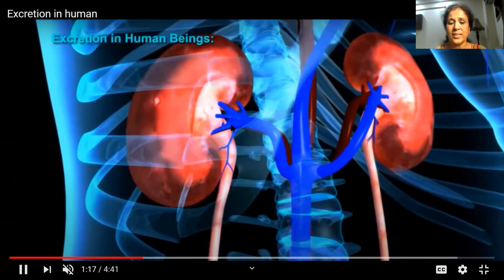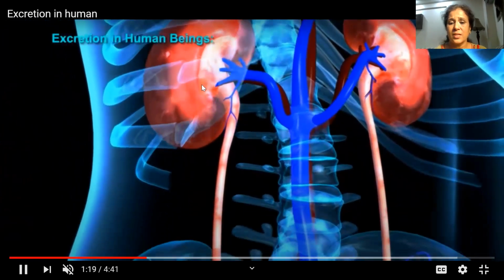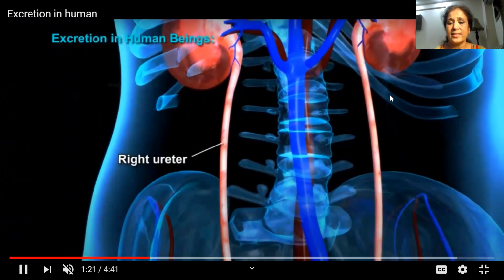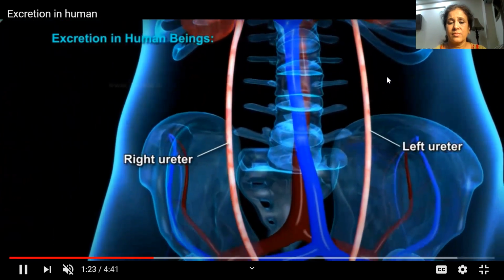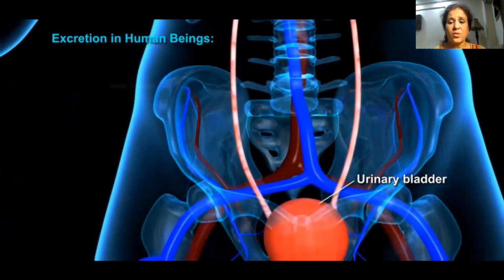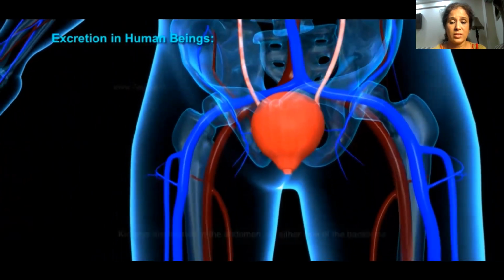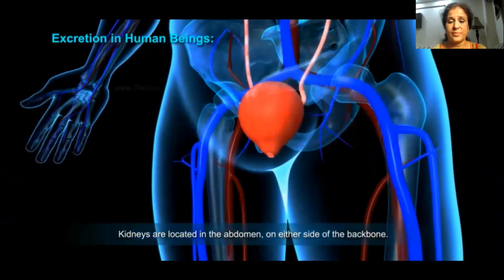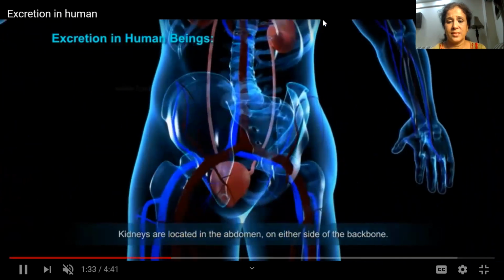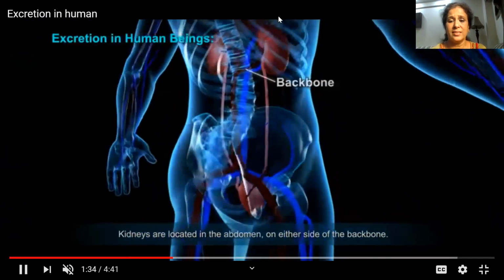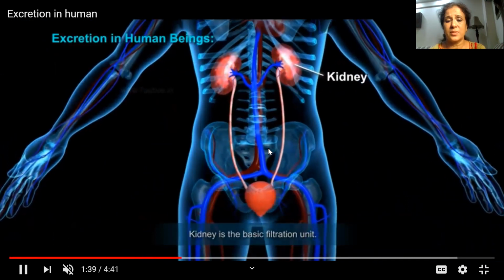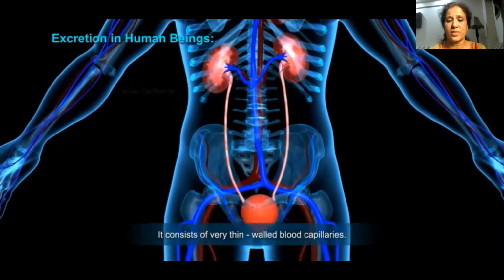And also notice that the last ribs are protecting the kidneys. Kidneys are present on our back side. That is called dorsal side of the body. See, this is the dorsal side, this is the ventral side of the body. So, kidneys are present towards the dorsal side of the body.